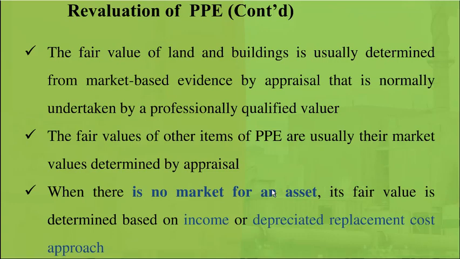There are no transactions for buying and selling of the soap plant. So there's no market information for the soap plant. So how can we decide the fair value of our old soap plant? We can adopt the depreciated replacement cost approach.